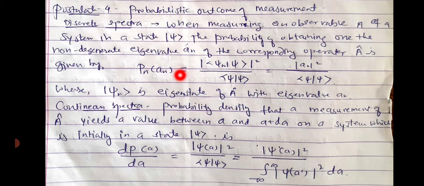So this is the probability of finding an, which is mod of psi n star psi squared.